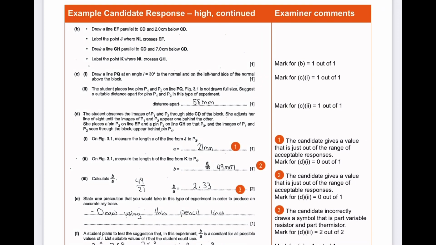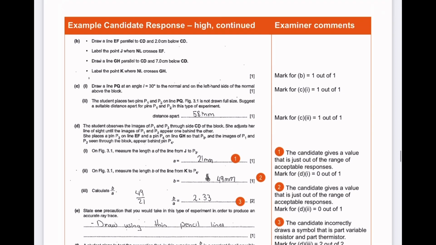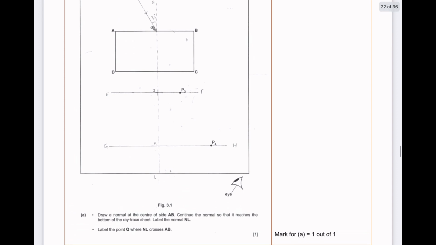Let's see D, because here her marks were subtracted. The student observes the images of P1 and P2 through the side CD of the block. She adjusts her line of sight until the images of P1 and P2 appear behind the other. She places a pin P3 on the line EF and a pin P4 on the line GH so that the P3 and images of P1 and P2 seen through the block appear behind the pin 4. Meaning, let me explain, there is DC, in front of it she was facing it and she was looking through the block.